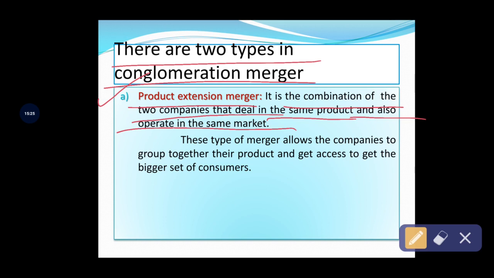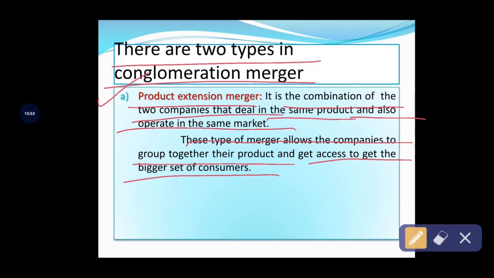This type of merger allows the companies to group together their products and get access to a bigger set of consumers, and offer a wide variety of products to the customers. So through this product extension merger, the companies are extending their product.